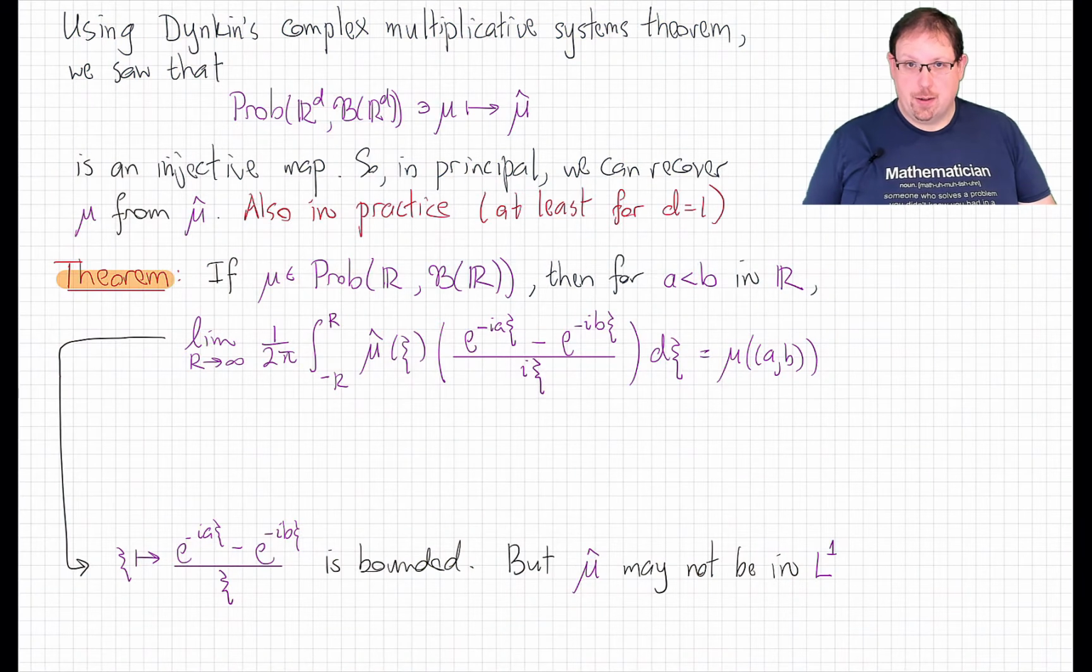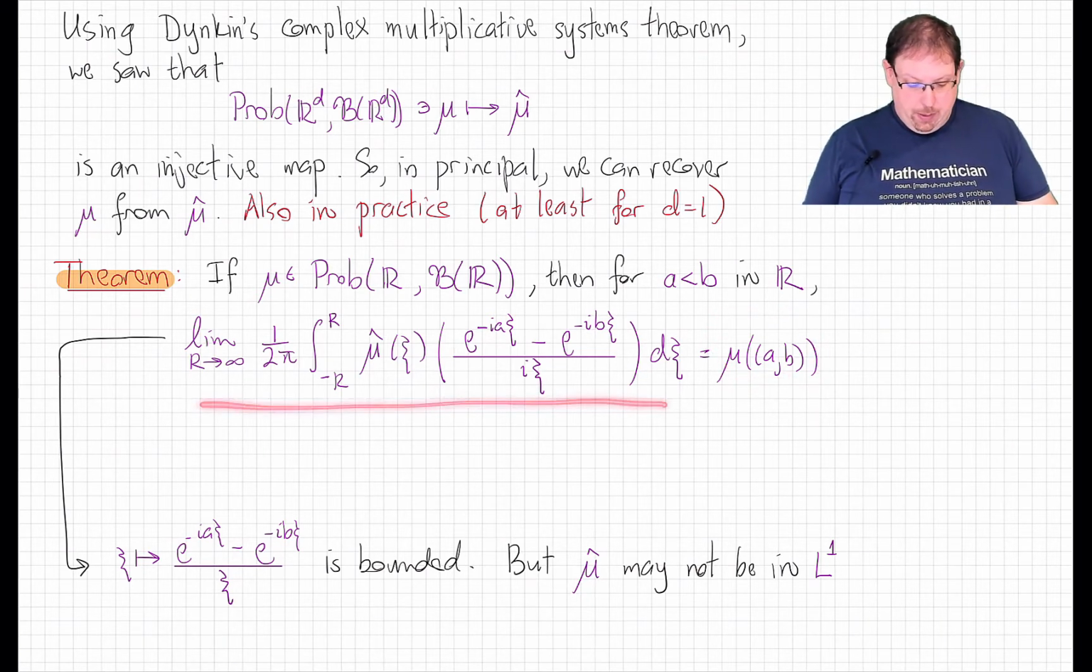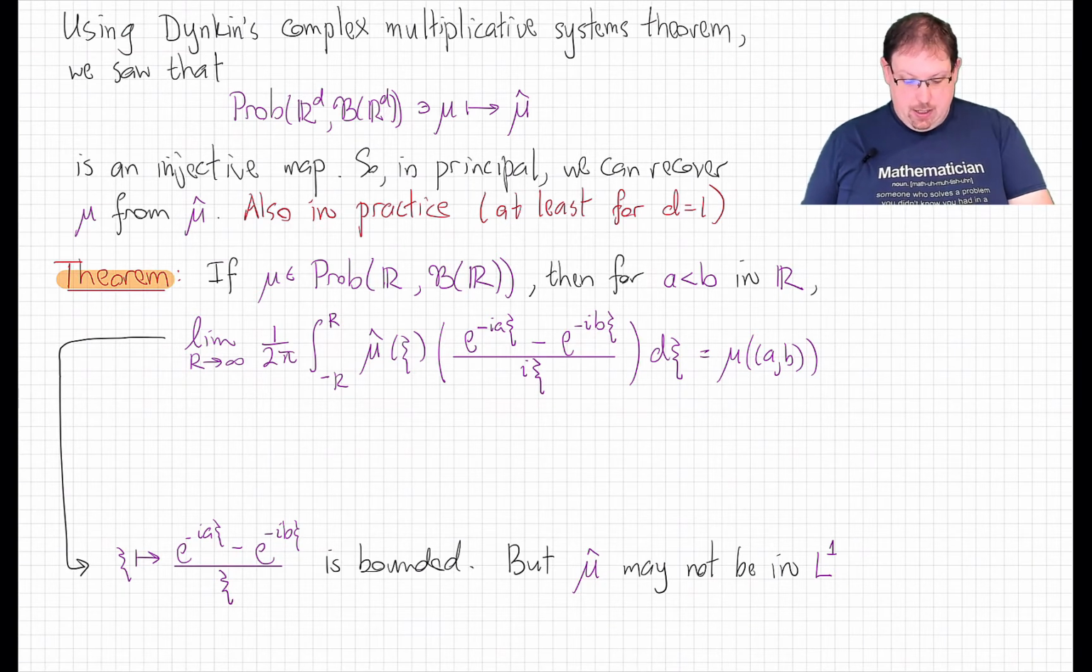Here's our concrete theorem. If mu is a Borel probability measure on the real line, then for any a less than b in the real line, we can recover the measure of the interval from a up to b with the following integral. We take the Fourier transform of the measure mu, which is our input, and integrate it against this complex density on the compact interval from minus r up to r, renormalize, and then take the limit as r goes to infinity. That shows that we can recover the measure of any such interval.